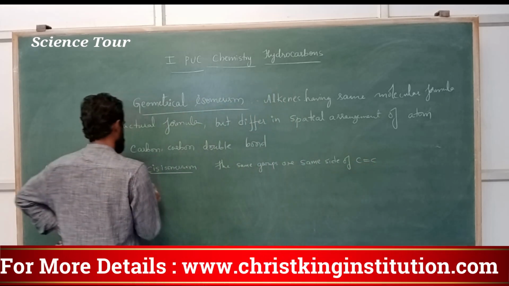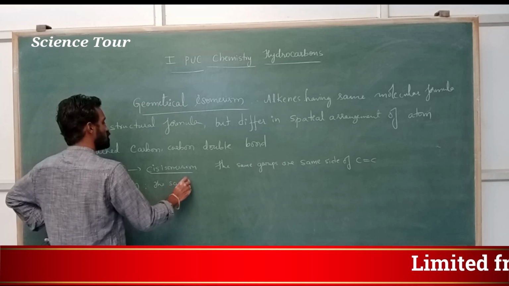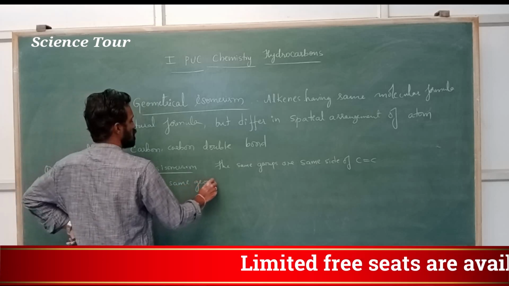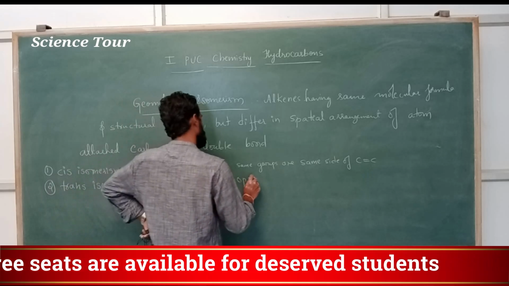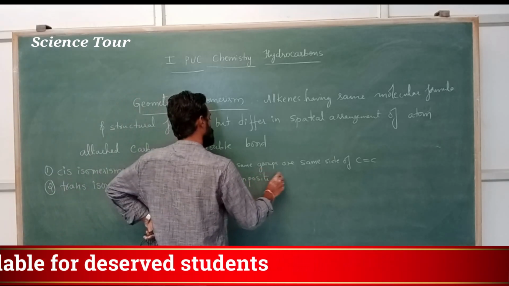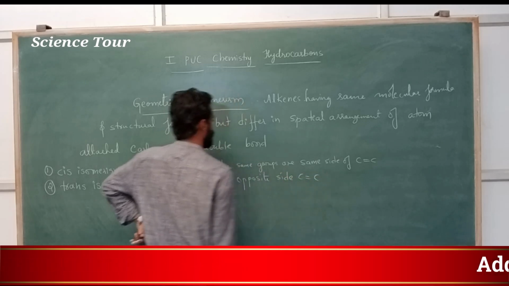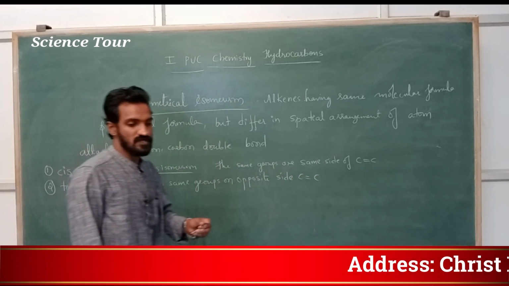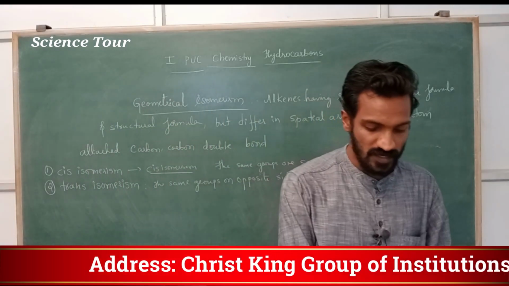In trans, the same groups are on opposite sides of the carbon carbon double bond. I will give you one example, my dear students. This is actually important.